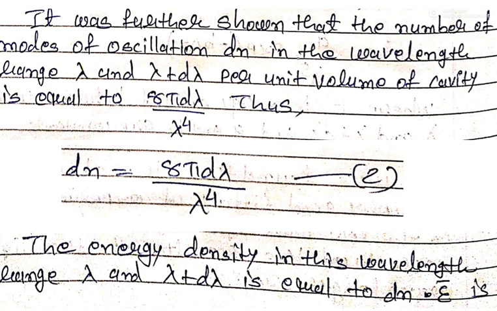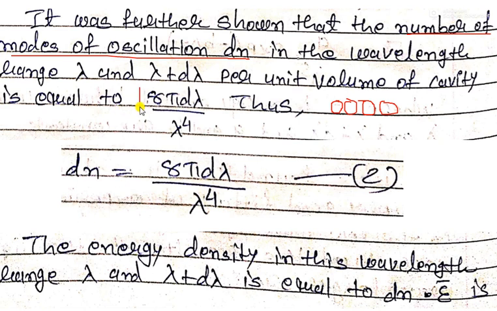Actually this is the concept that if a particle vibrates in a particular volume, in 2 dimensions and 3 dimensions, then we can calculate the volume of a cavity as 8 pi d lambda upon lambda raised to 4. We can take this equation as dn is equal to 8 pi d lambda upon lambda raised to 4. So this is equation number 2.